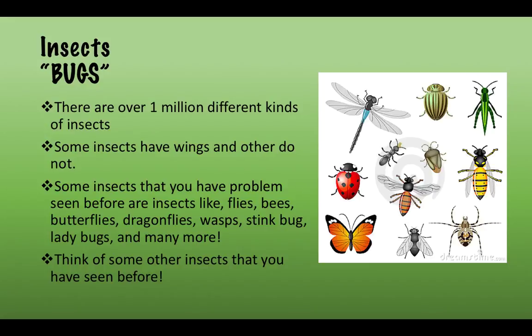Next, we're going to be talking about bugs. The real name for bugs is insects. Think of all the bugs that you've ever seen. There's so many. There's over 1 million different kinds of insects. Some have wings, others don't have wings.